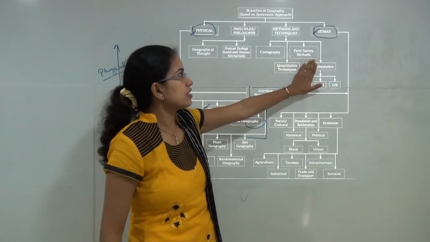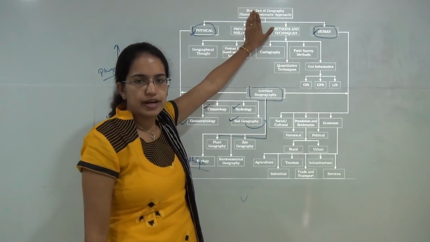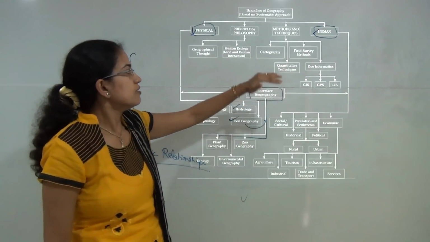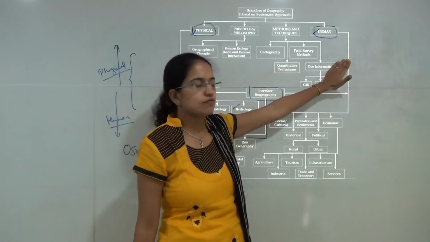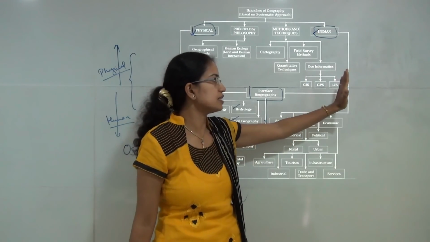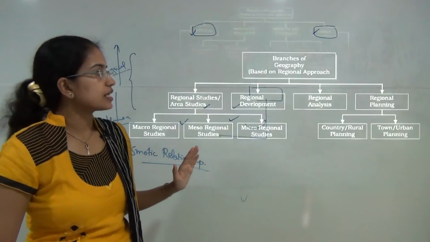Again, you have the following methods which are used in both systematic geography as well as regional geography: cartography, field geography, quantitative methods, and geoinformatics, which includes GIS, GPS and LIS. So these are some of the techniques that we use.